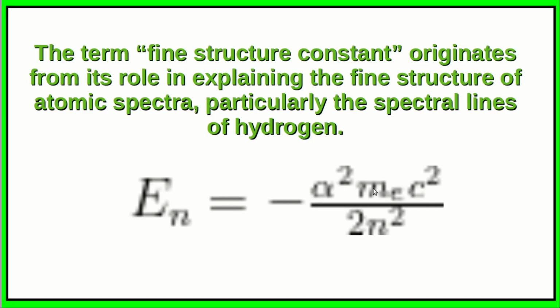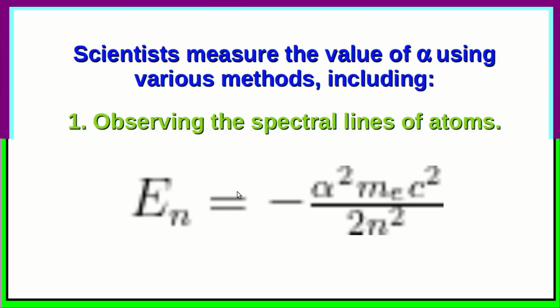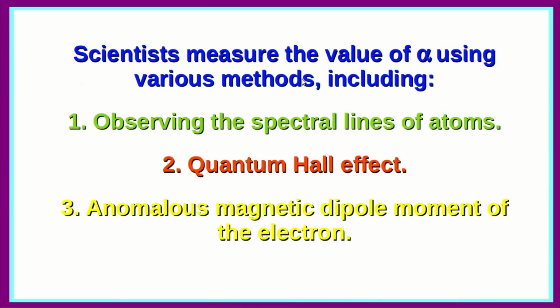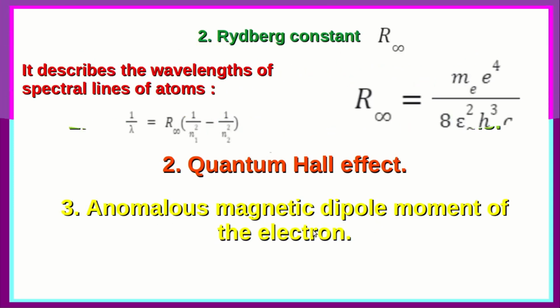E_n is equal to minus alpha squared m_e c squared by 2n squared, where n is the quantum number representing the particular quantized energy level of the hydrogen atom. Scientists measure the value of alpha using various methods, including observing the spectral lines of atoms, the quantum Hall effect, or the anomalous magnetic dipole moment of the electron.